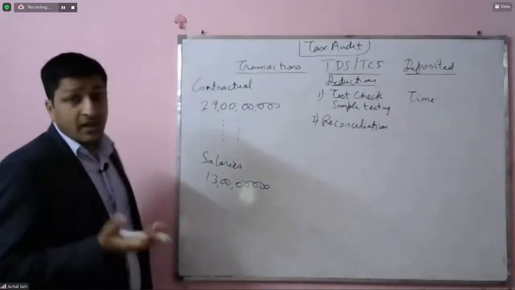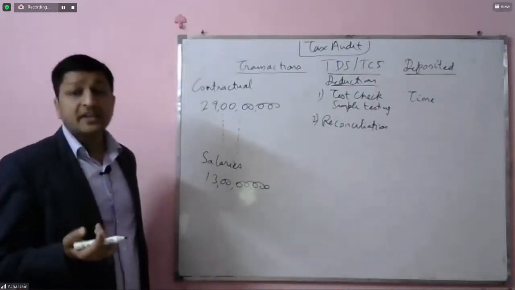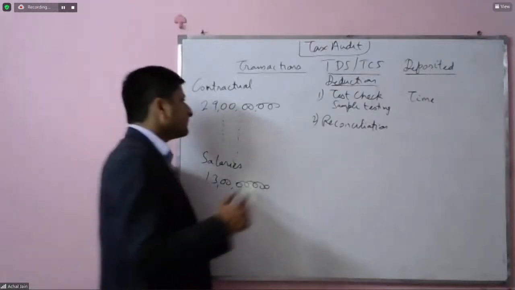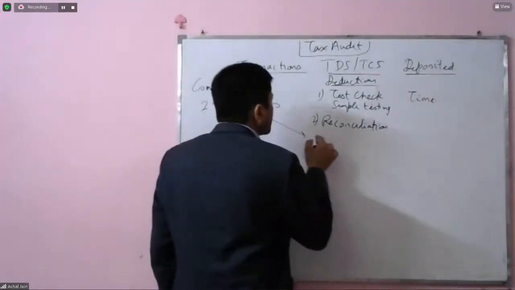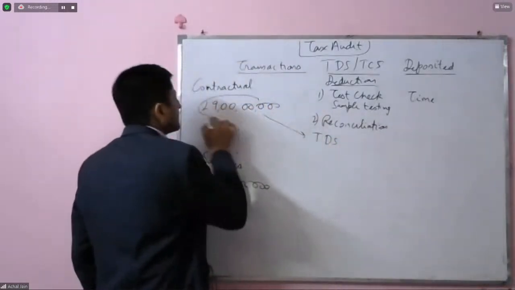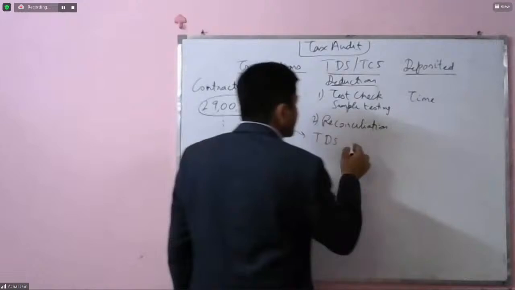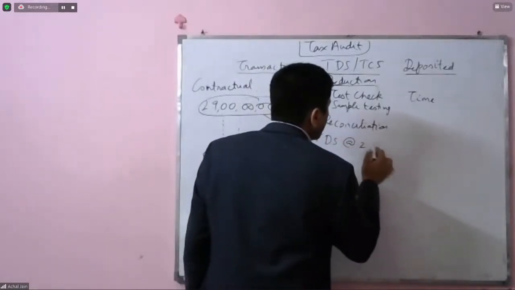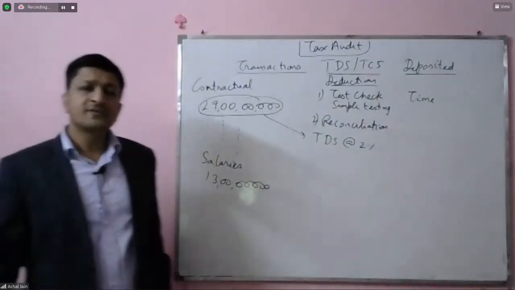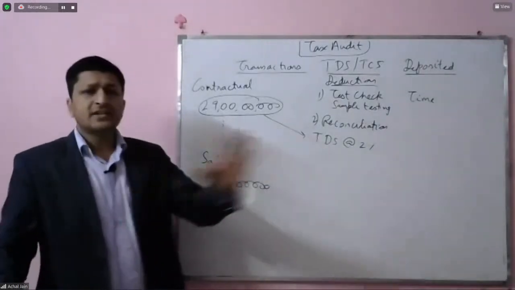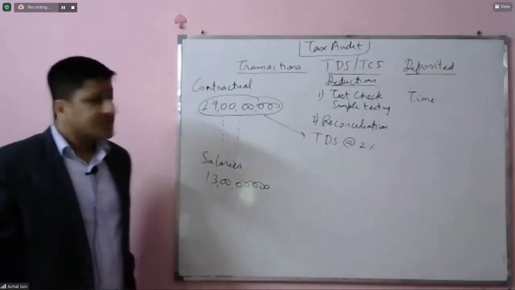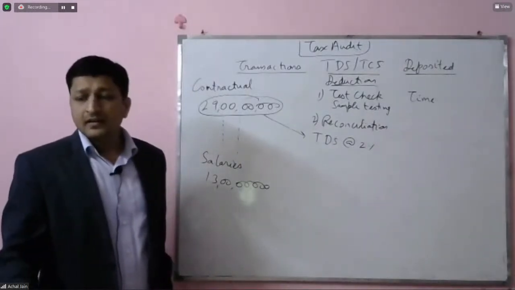But if there are no such reports available, then what can the auditor do? Number one, he can compute the TDS on this entire amount. Let's suppose TDS is required to be deducted at the rate of 2%. Let's not go with the rates which are applicable right now; it's only illustrative for our purposes.